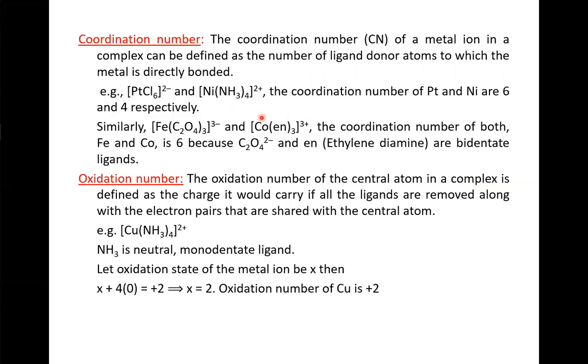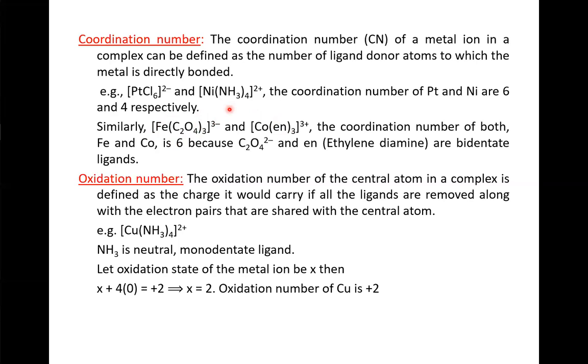In the case of bidentate ligands, you have to multiply 2 into the number of ligands to get the coordination number. So in this example, the oxalato is a bidentate ligand. Therefore 2 into number of ligands, 3, so the coordination number of this complex is 6.